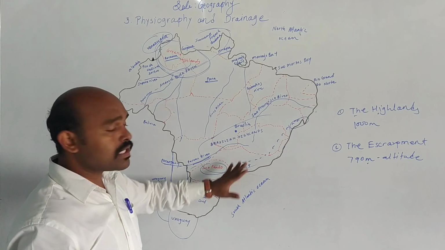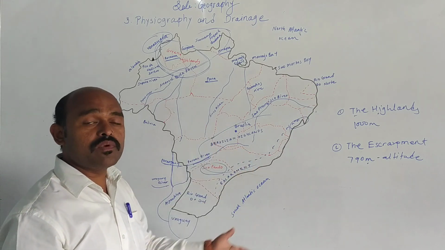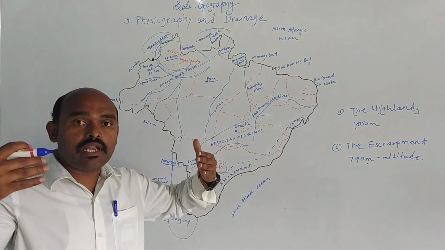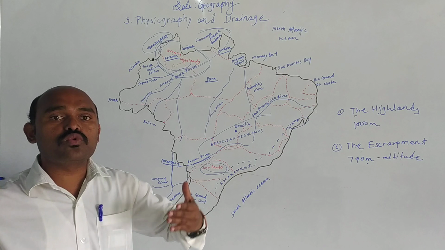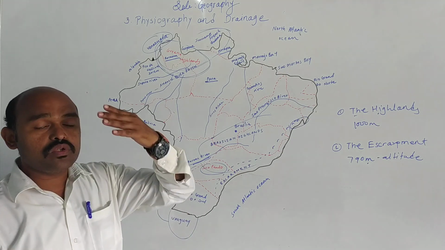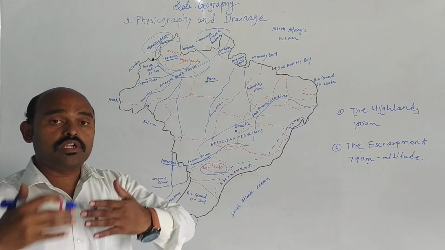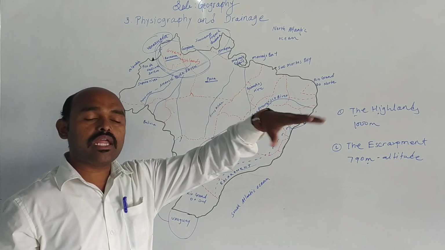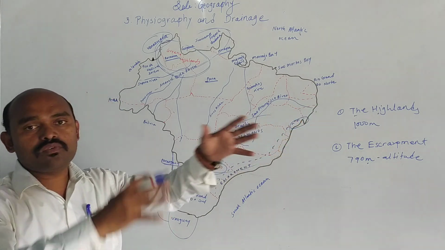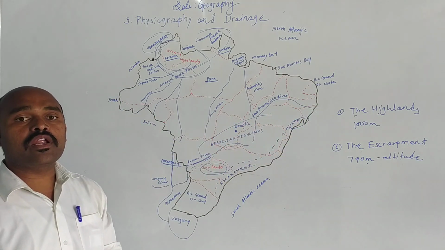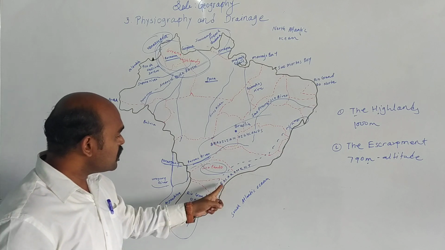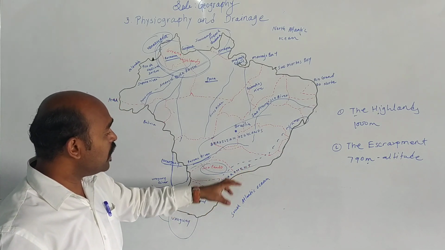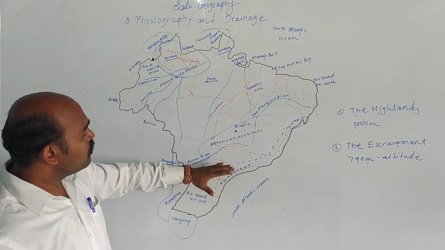So the escarpment becomes the barrier to the winds, as we have discussed in the Thar Desert also, that the Aravalli range becomes the obstacle to the winds. Okay, so due to the Aravalli range, the winds cannot go in the Thar Desert, and that is what we find there. The rainfall is very low. Likewise, this escarpment also becomes the barrier to the southeast trade winds.